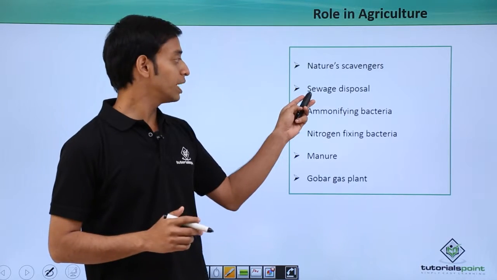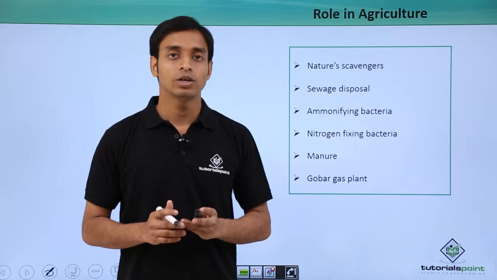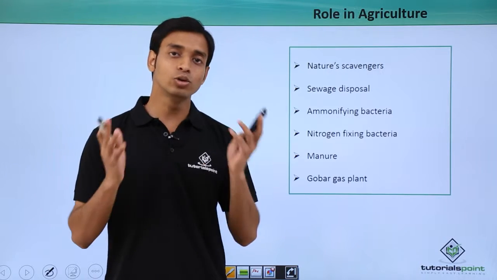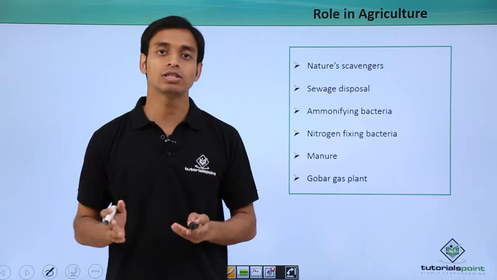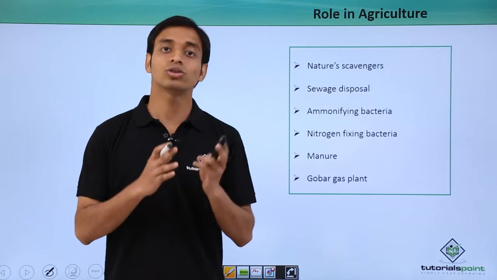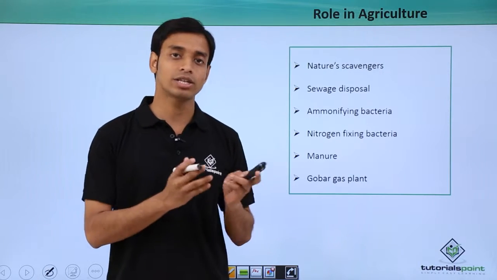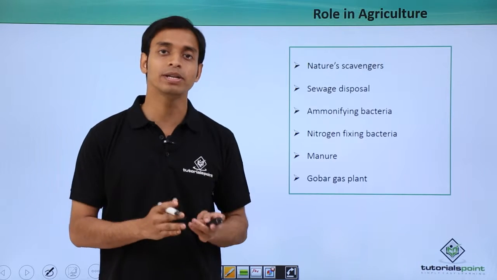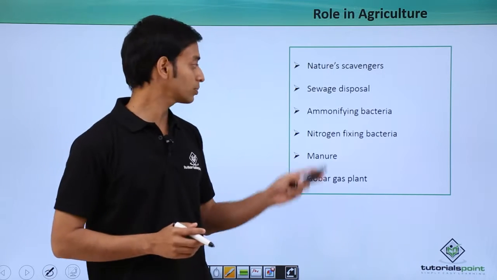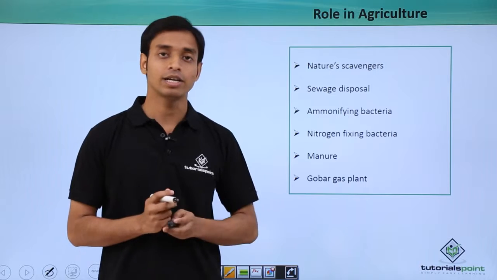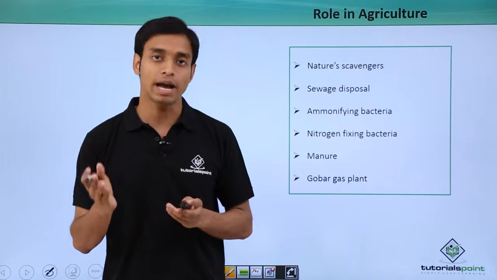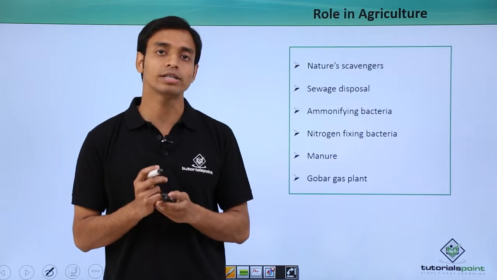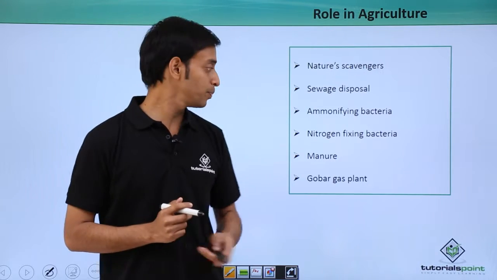Very importantly, they help in sewage disposal. We know every day a huge amount of waste is generated from factories, from industries, from our houses also. So these are treated by these types of bacteria. So they help in sewage disposal. Ammonifying bacteria: there are some bacteria which release ammonia from amino acids. From various amino acids, they can release ammonia.